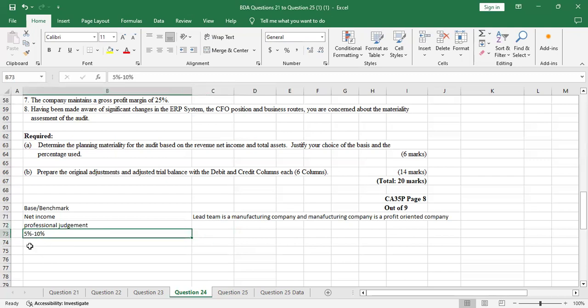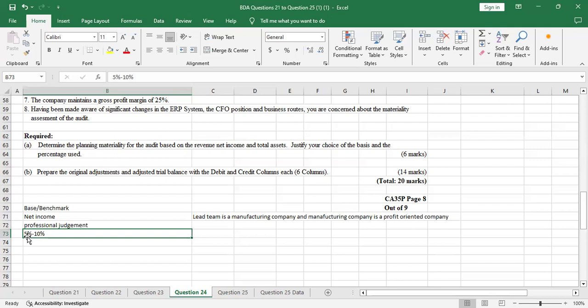So 5% to 10%. Which one will I choose here to calculate the materiality? This will depend on the risk involved. As an auditor, you have to know whether there's high risk. High risk happens where we have a new client, when you are auditing this person for the first time.